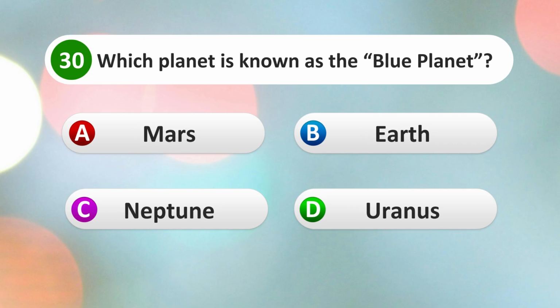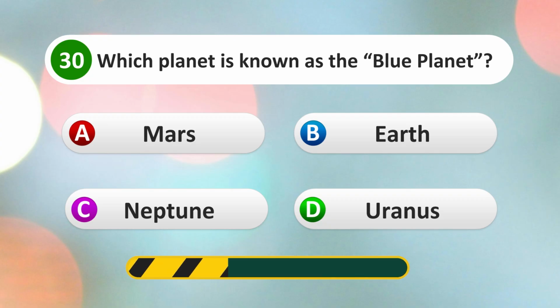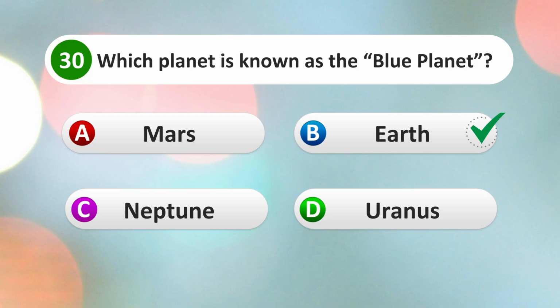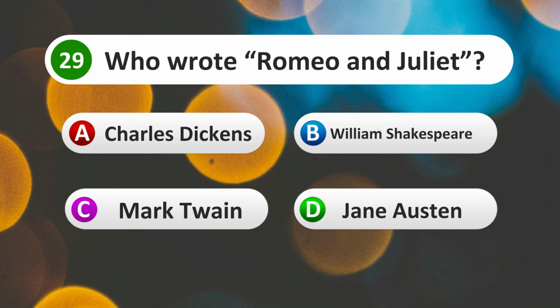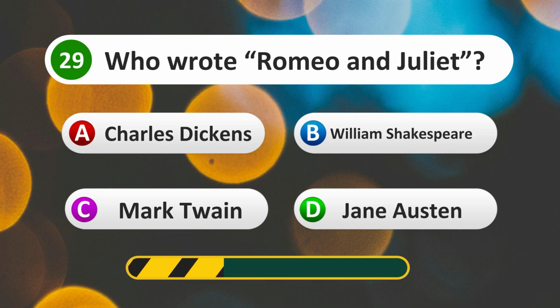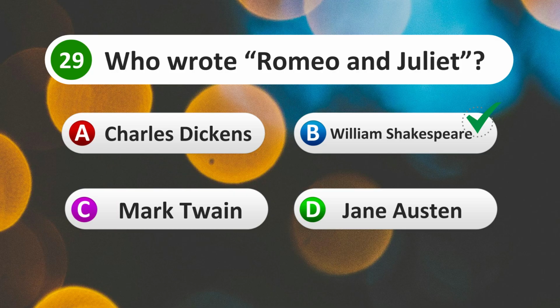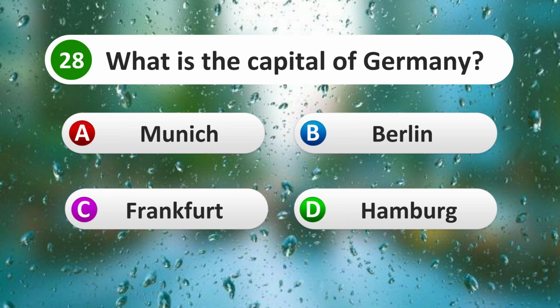Which planet is known as the blue planet? Mars, Earth, Neptune, Uranus. Correct answer, Earth. Who wrote Romeo and Juliet? Charles Dickens, William Shakespeare, Mark Twain, Jane Austen. William Shakespeare. What is the capital of Germany?